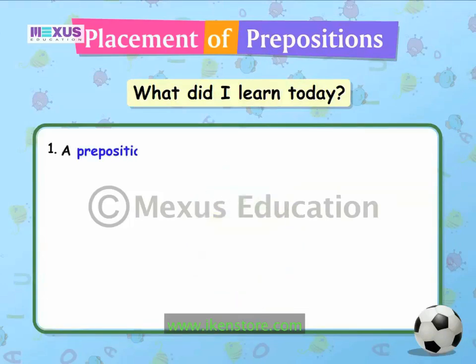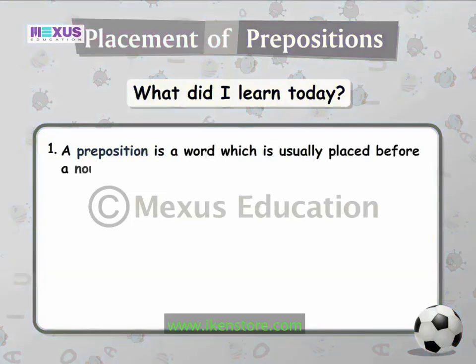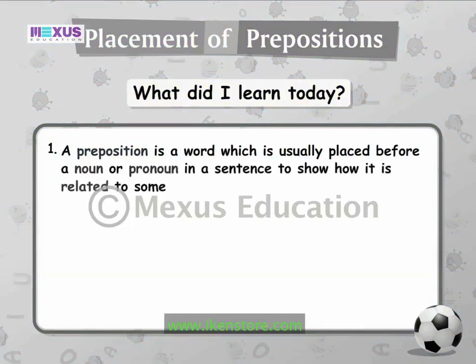A preposition is a word which is usually placed before a noun or pronoun in a sentence to show how it is related to some other word in the sentence.